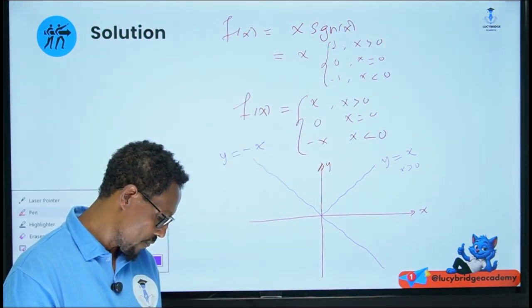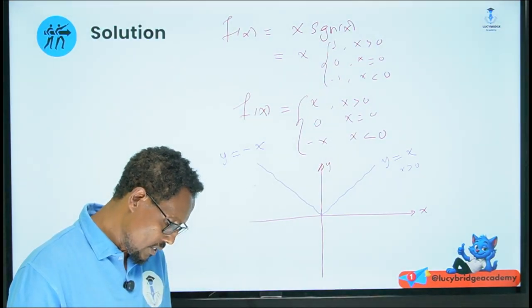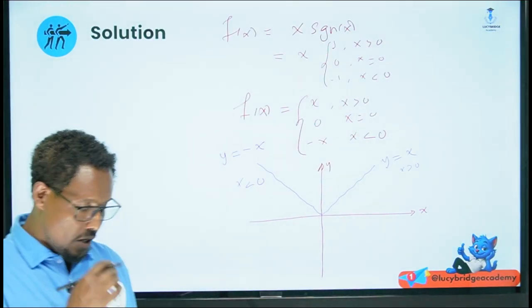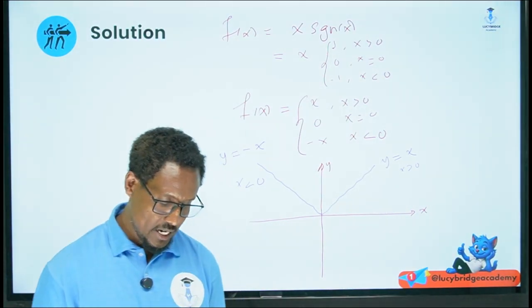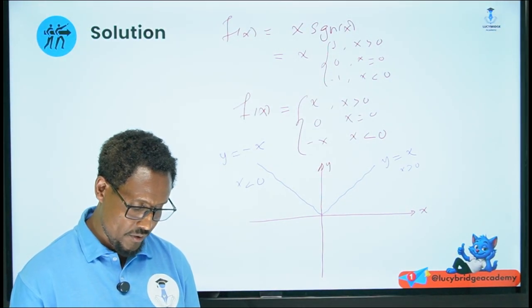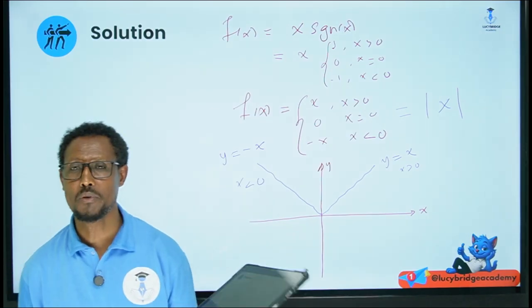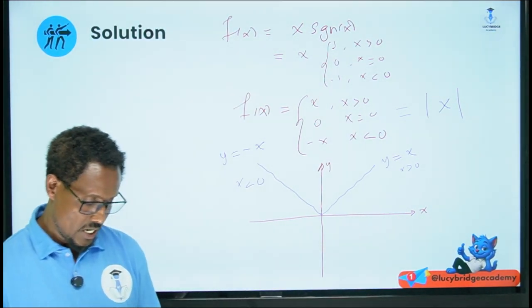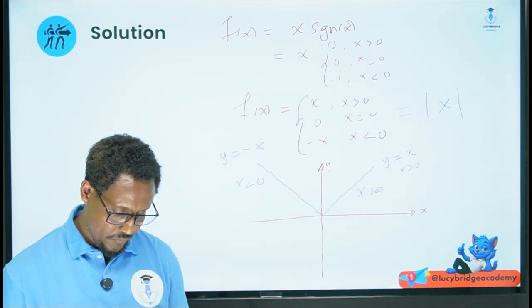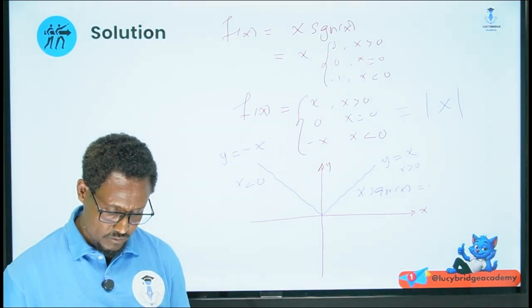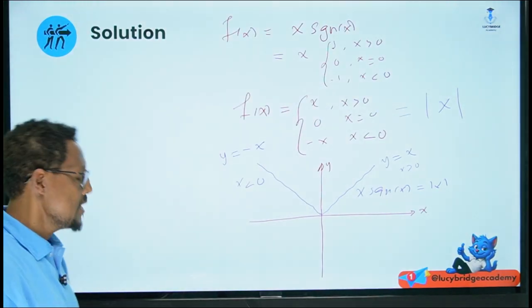Again, this other part will not exist. That means this part remains when x is less than 0, which is exactly the same as the absolute value of x. This means f of x is equal to the absolute value of x. The graph of the absolute value of x is V-shaped, right? V-shaped. Look, now this is the graph. This is x signum of x, which is equal to the absolute value of what? X. We got the same graph as the absolute value of x.